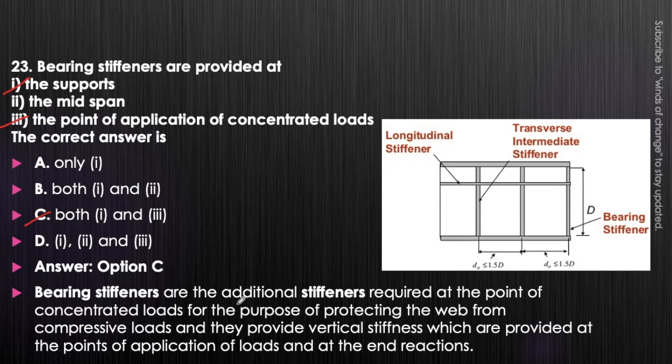Now bearing stiffeners are the additional stiffness required at the point of concentrated load for the purpose of protecting the web from compressive loads, and they provide vertical stiffness which are provided at the point of application of loads and at the end reactions. Okay.